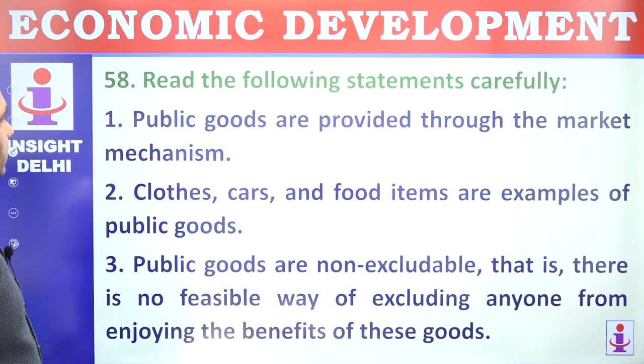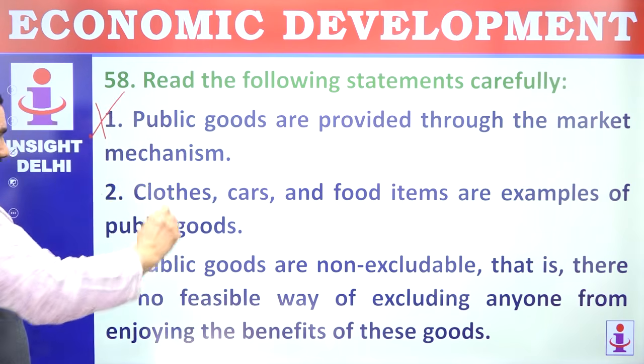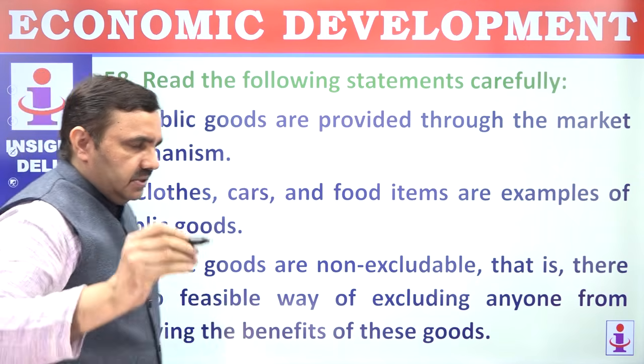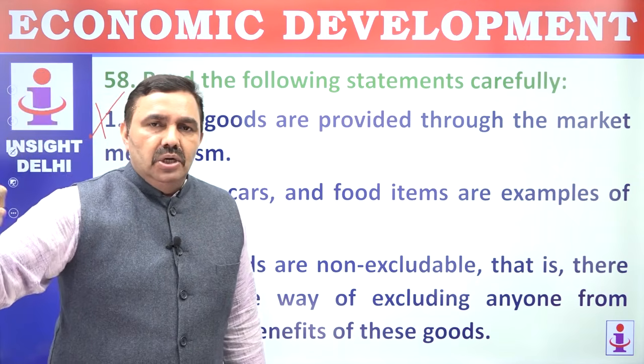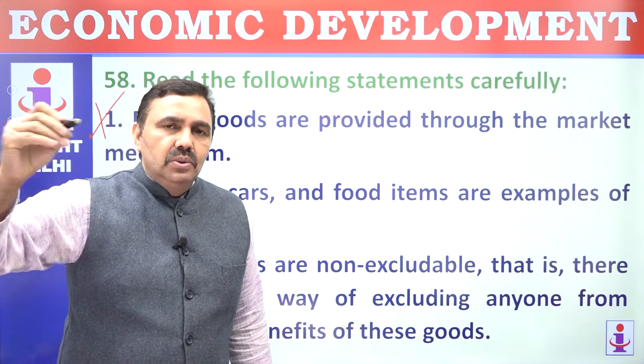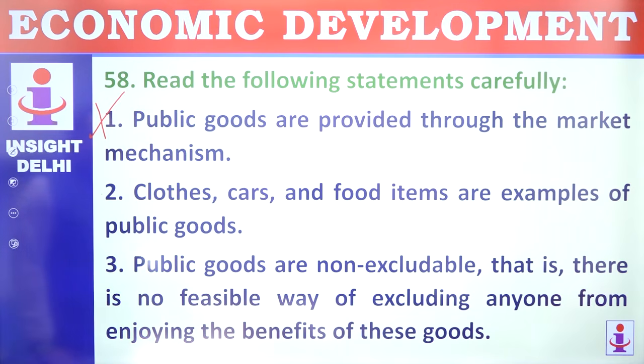58. Read the following statements carefully. Public goods are provided through market mechanisms. Private goods are provided through market mechanism. Public goods like roads, parks, sewer, water, electricity, schools, hospitals, these are generally provided through non-market mechanisms or by the government directly.